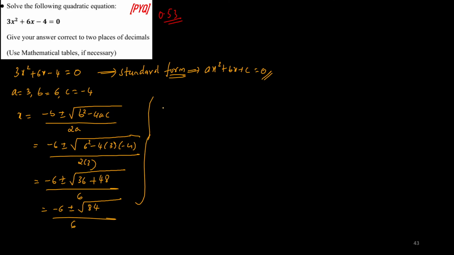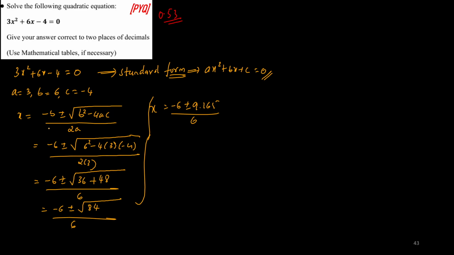Now what are you doing? This is minus 6 plus or minus square root of 84. What is the square root of 84, children? Please tell me what is the square root of 84. It is 9.165. Divided by 6. Do not round off, please do not round off. This is the value of x.